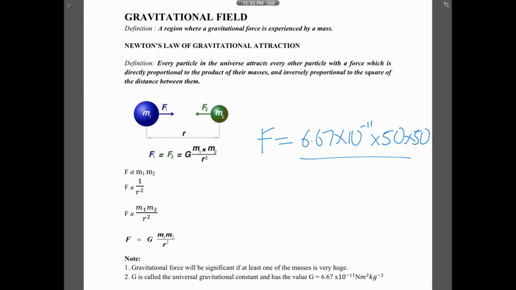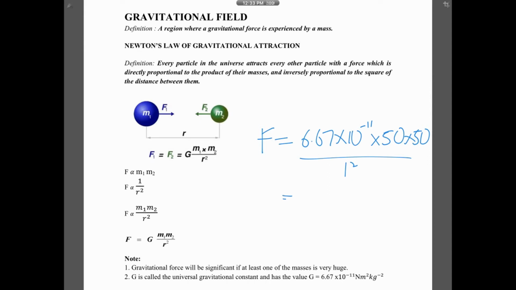And let's say your distance between the both of you. Now we must take center of mass to center of mass, because for these formulas, we are taking point masses. Point masses means you must assume the entire mass is concentrated at the point in the center. So let's assume that your center of mass is your belly button. Can somebody take a ruler and measure the distance between the 2 belly buttons? Okay. So let's assume it's 1 meter.